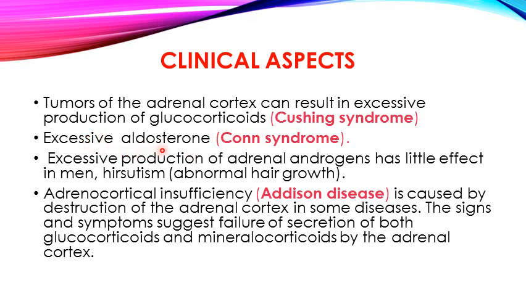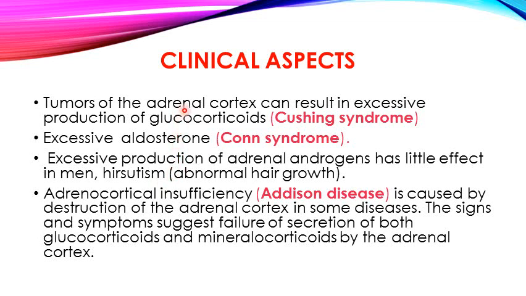Then excessive release of aldosterone is associated with Conn syndrome, and excessive production of adrenal androgens leads to hirsutism, abnormal hair growth in females, with very little effect in men. In women, this leads to abnormal hair growth known as hirsutism.